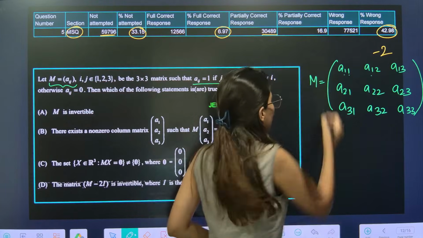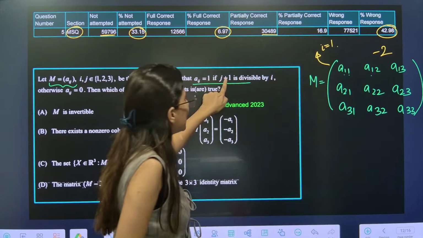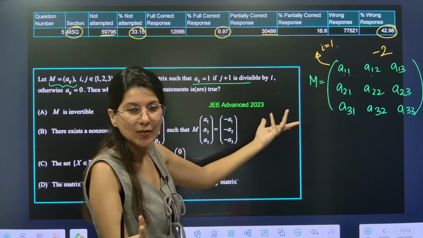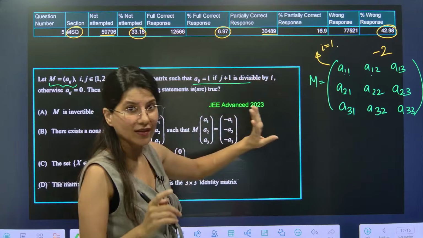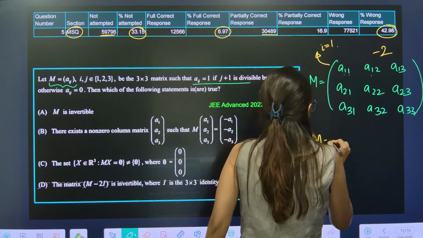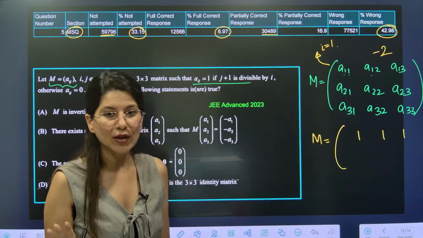Any integer will always be divisible by 1, so for the first row, all the elements are 1, 1, 1. Without hesitation we write triple 1.